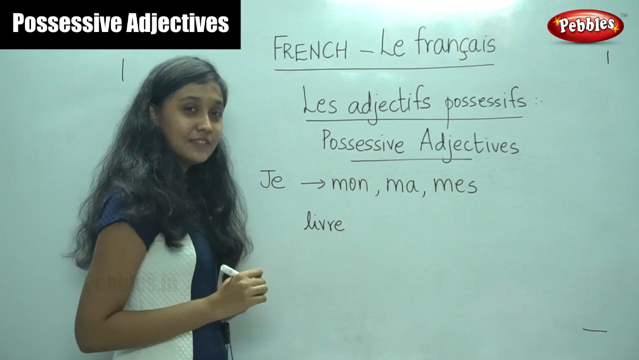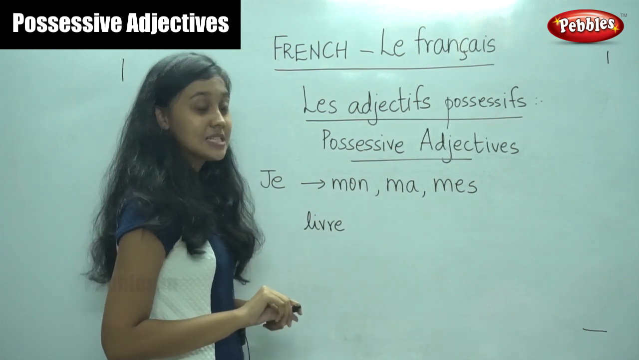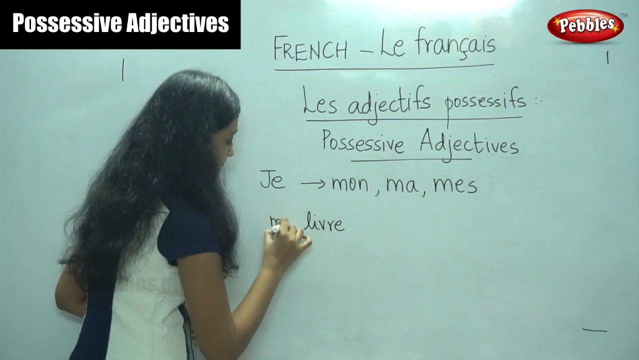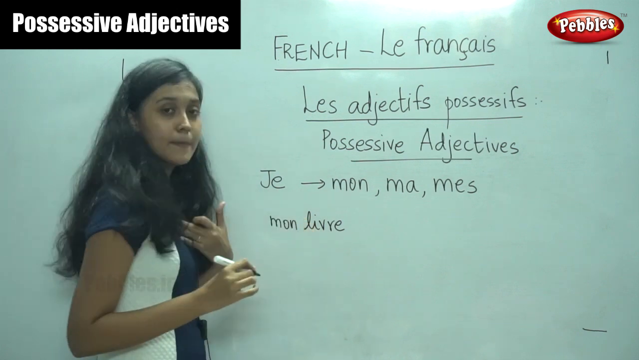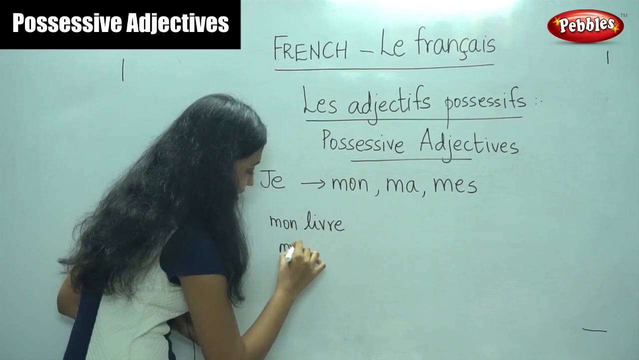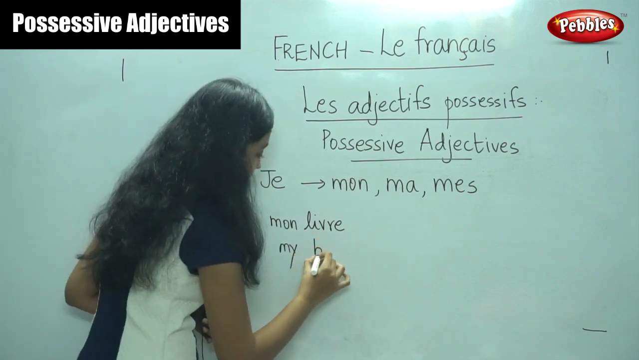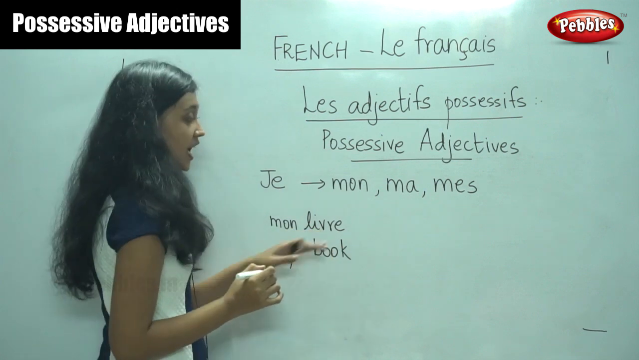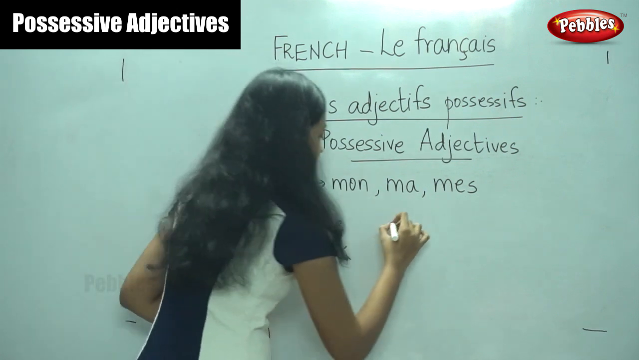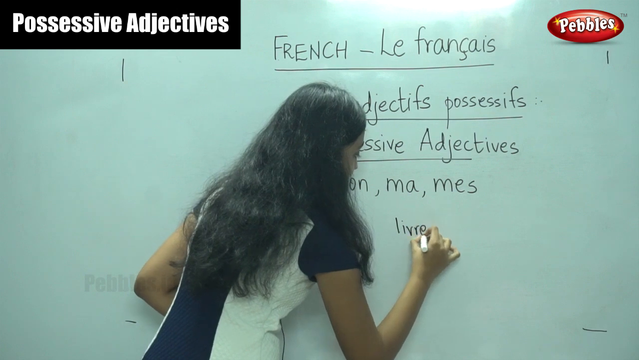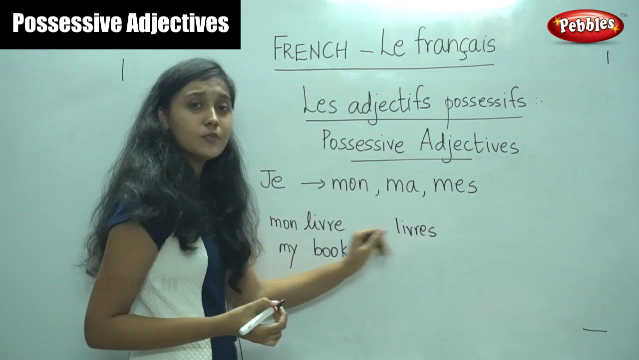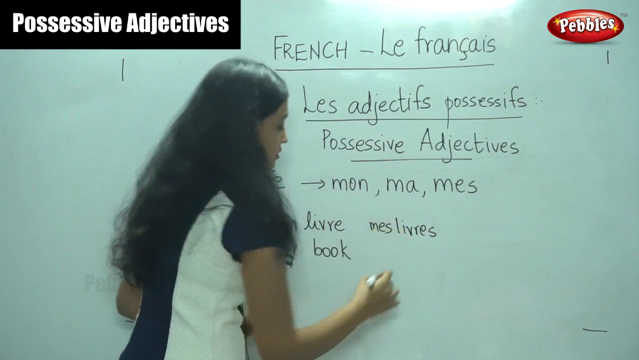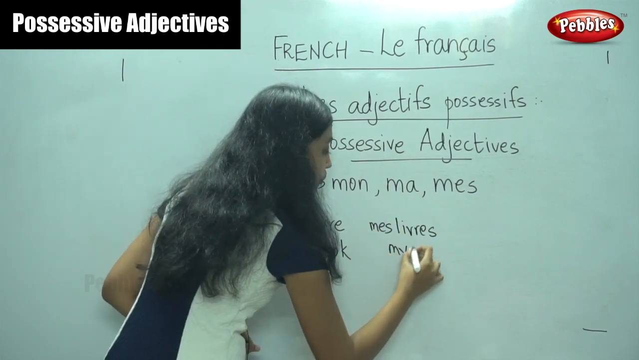For example, let us take livre. Do you remember what livre means? Yes, it means book. It is in the masculine form. So, mon livre, my book. Mon means my and livre is book. Mon livre. If you have many books, it is in the plural form. So, what would you say? Mes livres, my books.